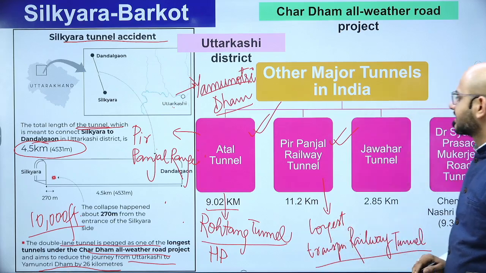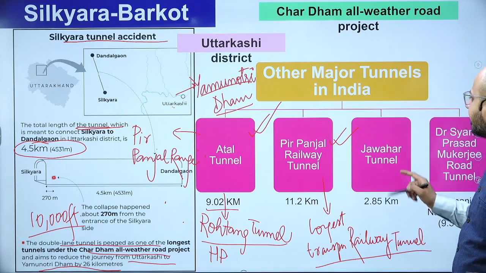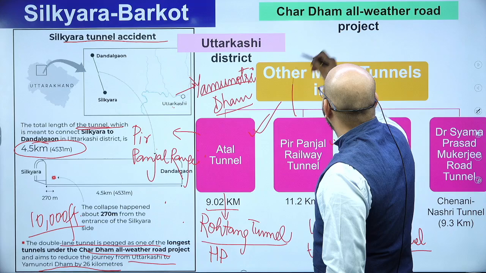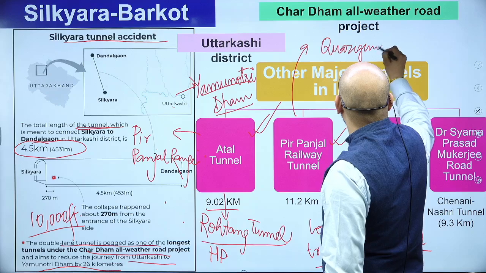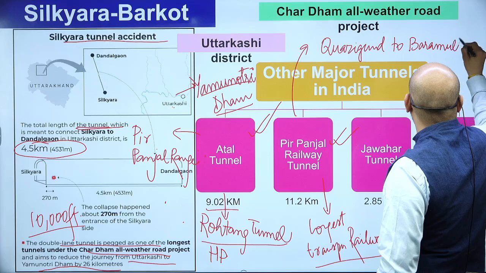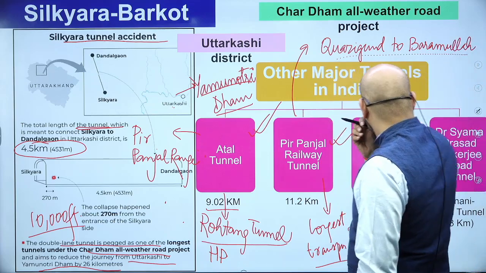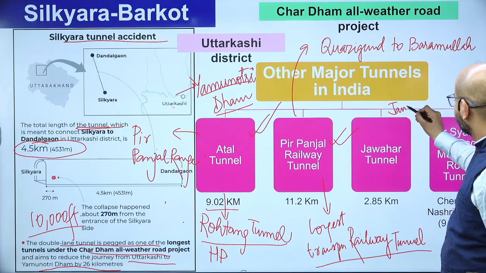It connects Qazigund to Baramulla. Whereas Jawahar Tunnel connects Jammu to Srinagar.